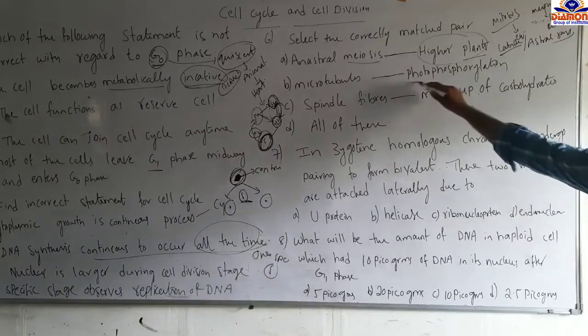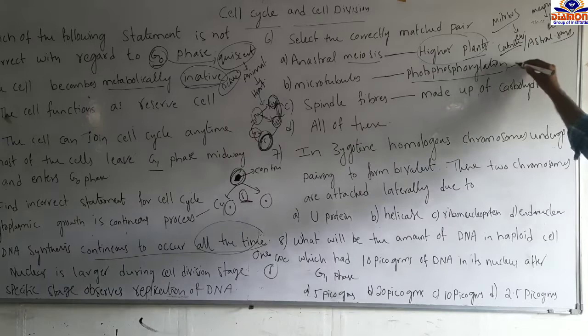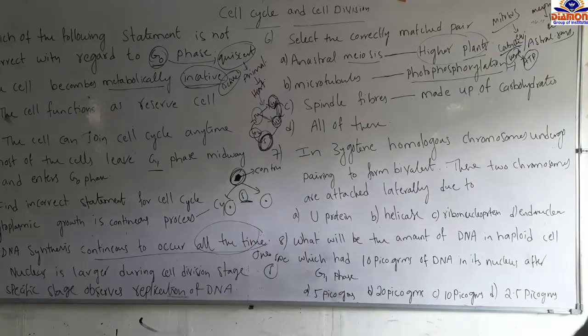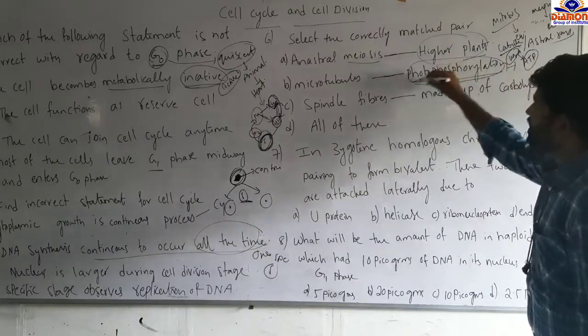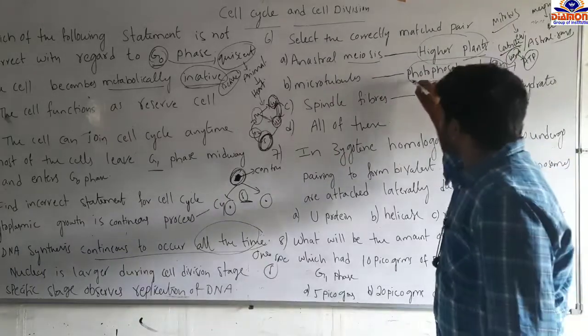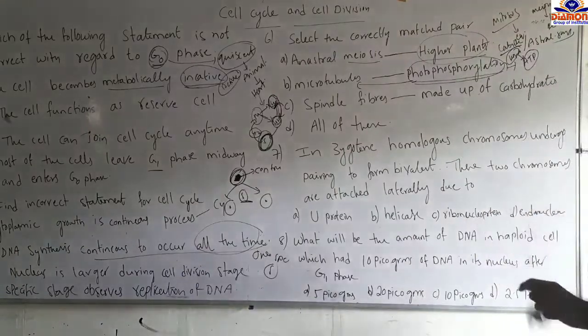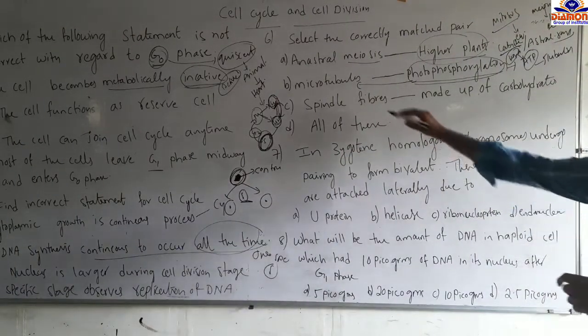The example given is photophosphorylation. Photophosphorylation means synthesis of ATP molecules. Phosphorylation means ATP molecules, photo means light. So through photosynthesis, ATP is synthesized. ATP synthesis is called photophosphorylation. But this is not a correct match for microtubules. Microtubules are made up of a specialized protein, the protein we call tubulin.